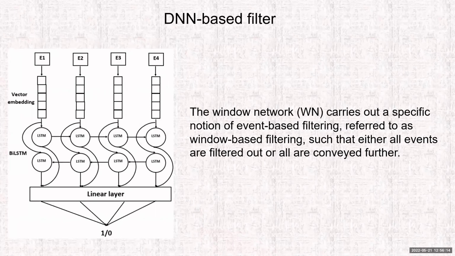And the second kind of network is the window network, which receives each event in the window, but for each window receives only one label, either 1 or 0, where 1 means that there is at least one full match inside the window, and 0 means that it doesn't have even one full match.